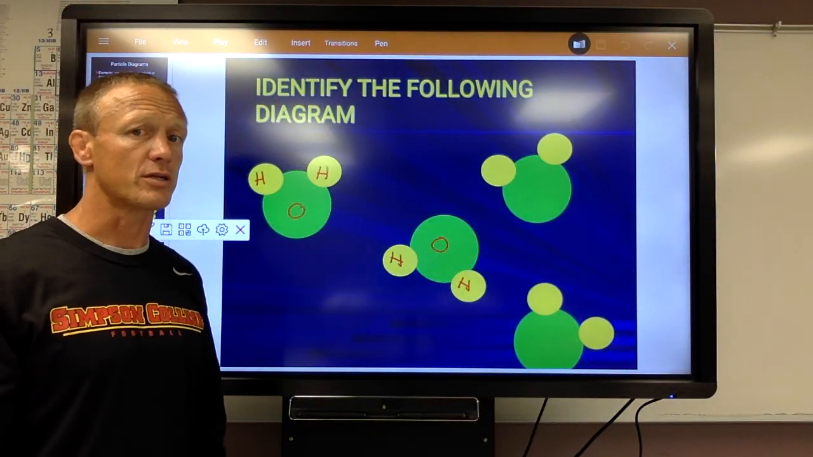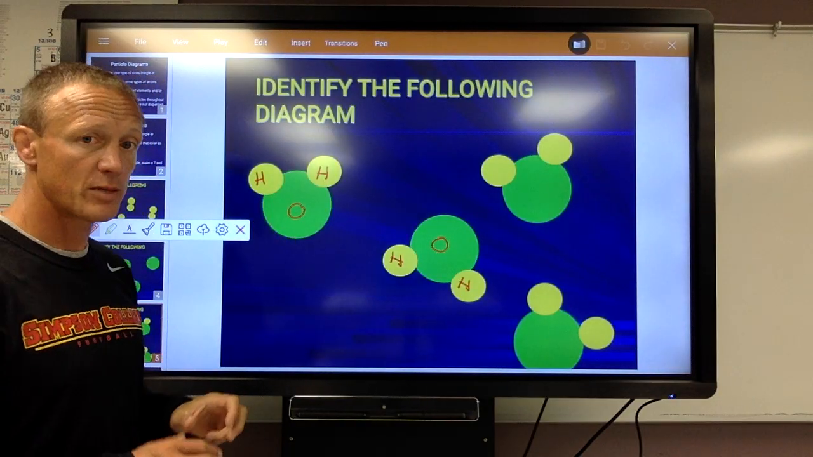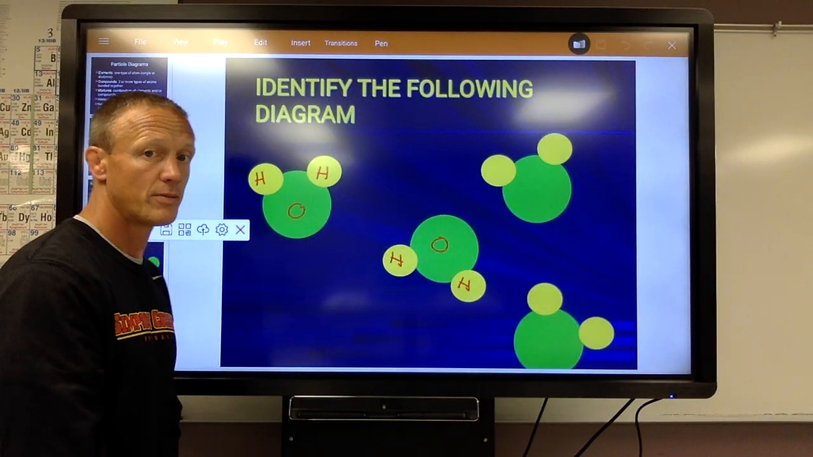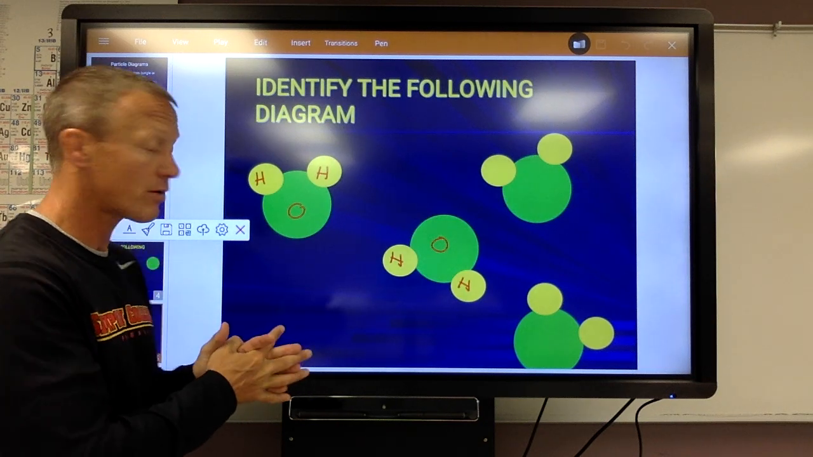But water is a pure substance. It's not a mixture of two pure substances. It's not a mixture of hydrogen and oxygen. It's a pure substance. The hydrogen and oxygens are combined. To split them apart would take a chemical reaction. So that is a compound, which is a pure substance. Water is a compound, which is a pure substance.